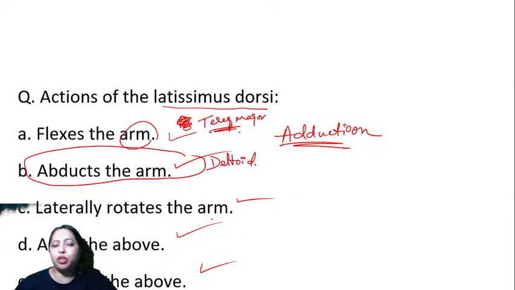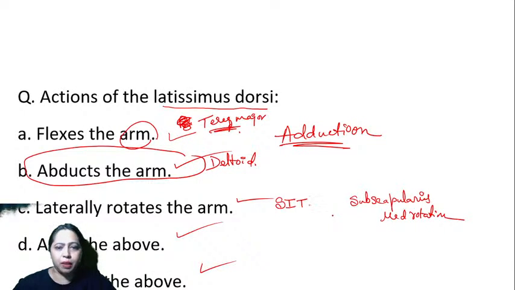Then lateral rotation of the arm. Lateral rotators, there are so many lateral rotators. That is SIT muscle. Okay, the subscapularis will do medial rotation. All this will do lateral rotation.